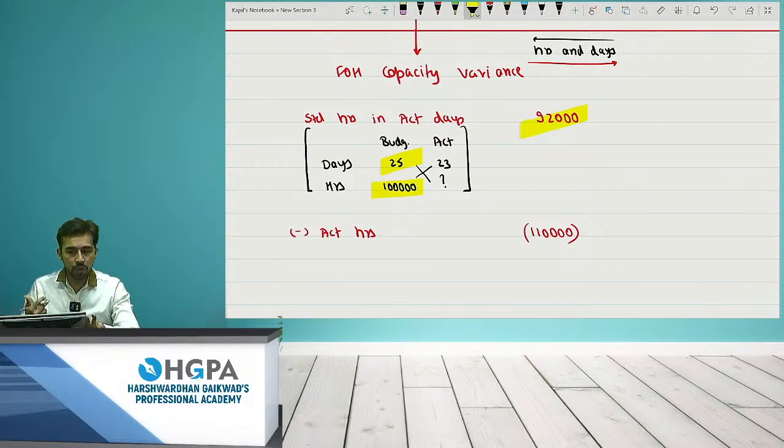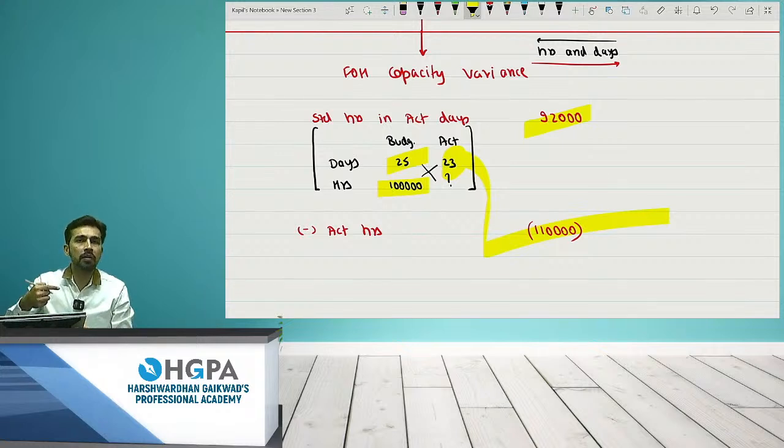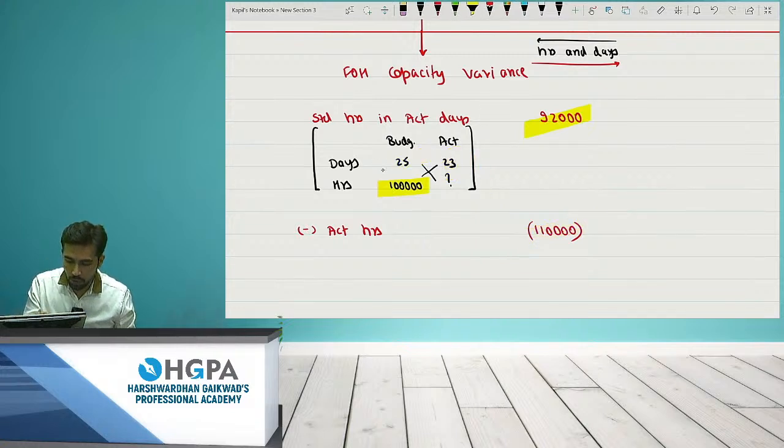But actually you came and you came only for 23 days, but you actually worked for like 1,10,000 hours. Can I say you were sitting more than your capacity? Because for 23 days you should have worked only for 92,000 hours, right? So you are working more than your capacity.